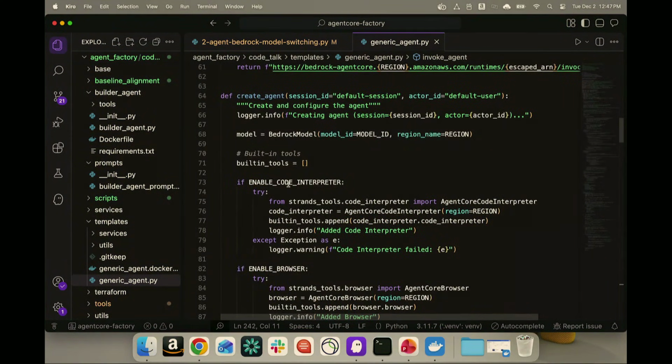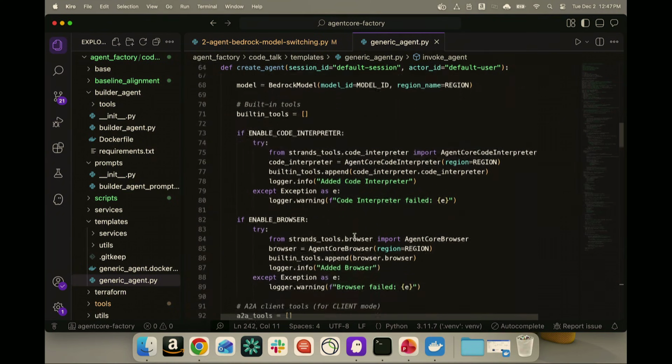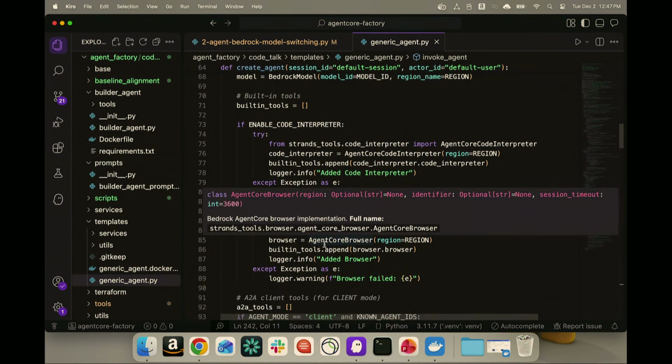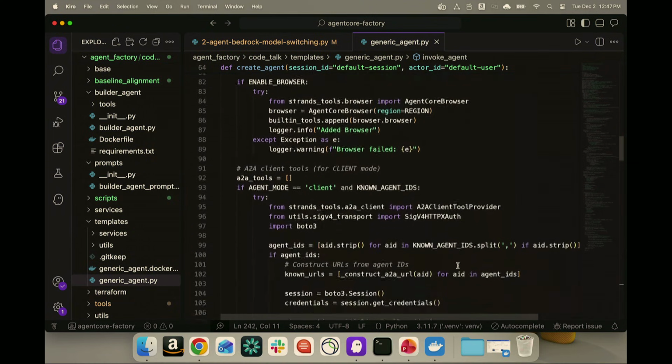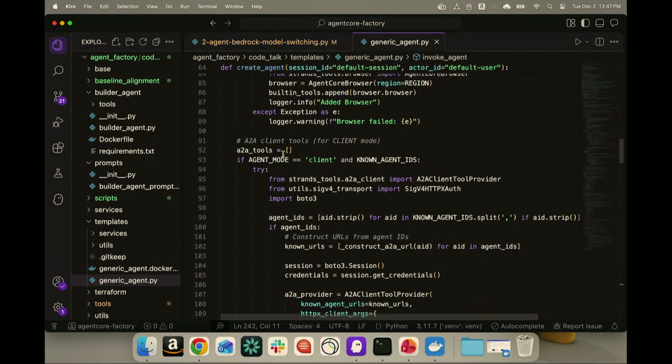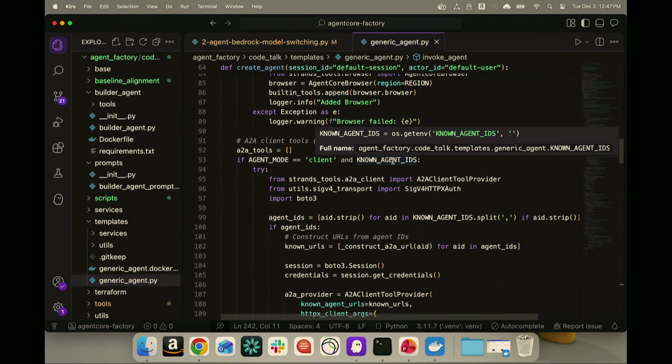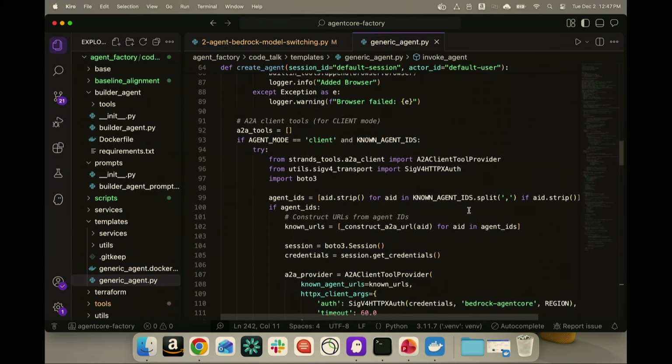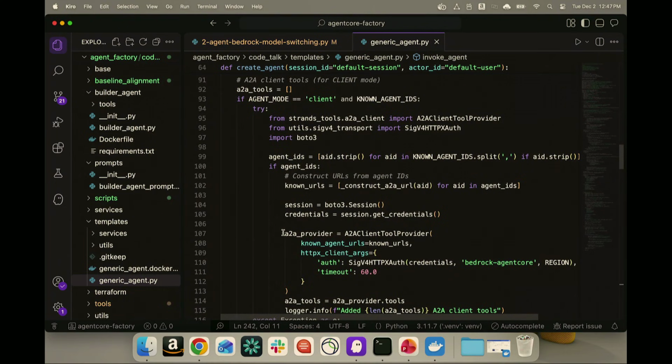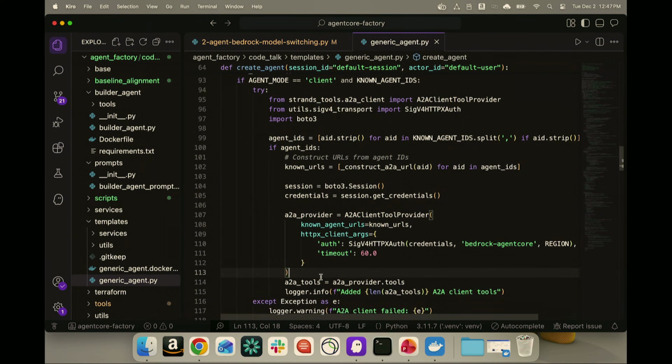So we've got some if statements. If we need code interpreter, let's add this code interpreter tool. If we need browser, let's add our browser tool. If our agent mode is client, here's our setup for A2A, so it can discover those other A2A agents that are on the network as A2A servers. And here's some boilerplate code around the A2A client tool provider. This gives it access to those standard A2A tools that it would need to discover agents over A2A, and then also send those agents messages.